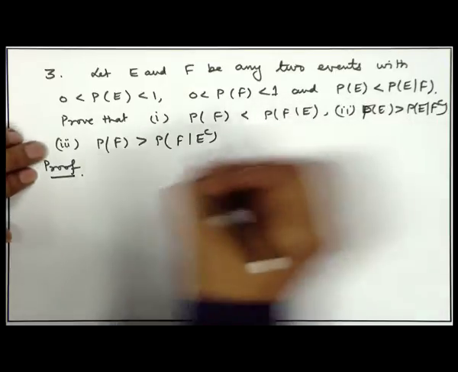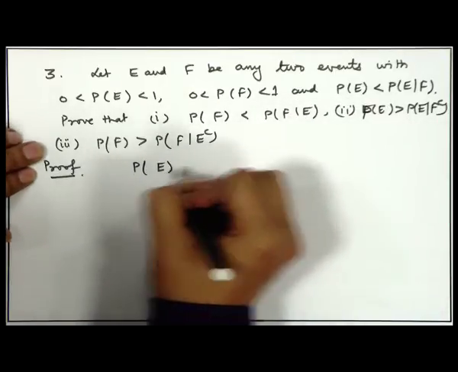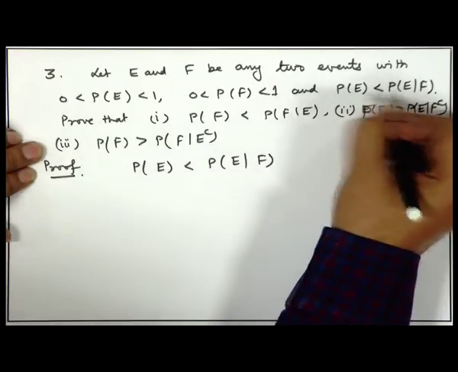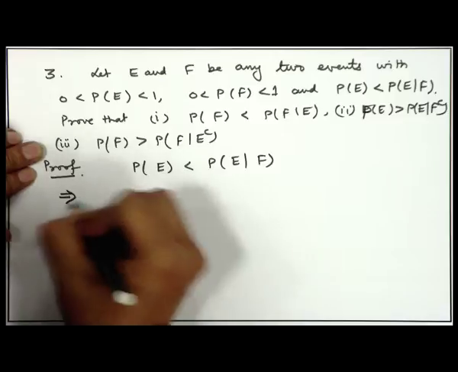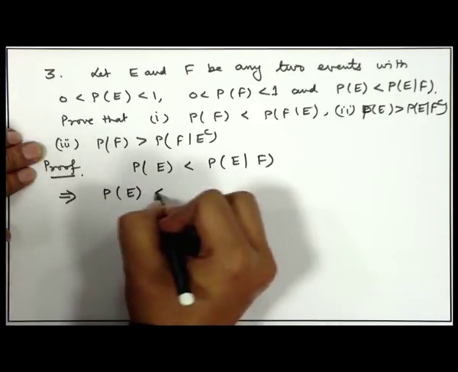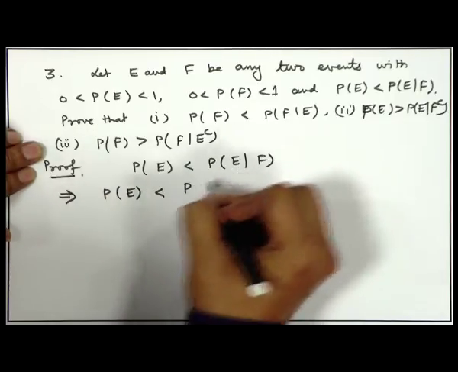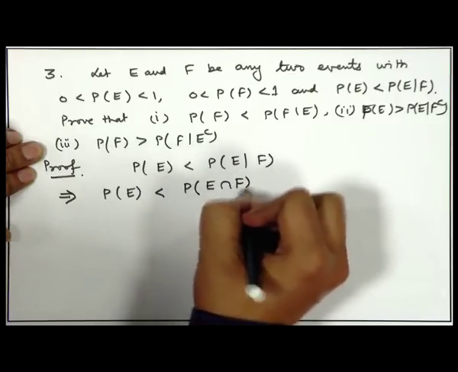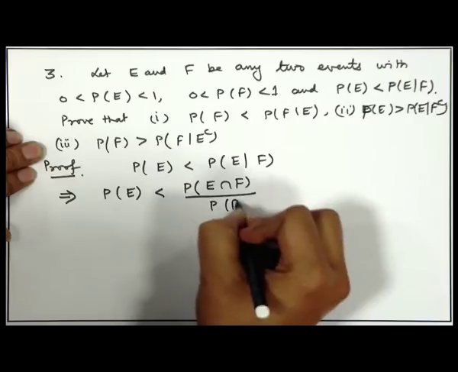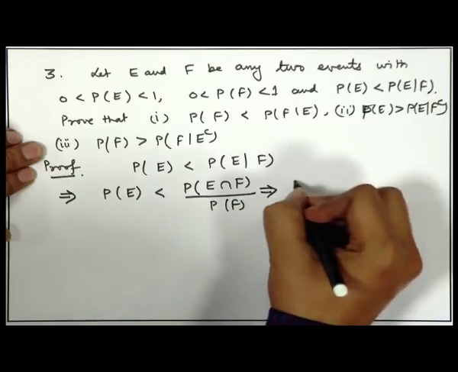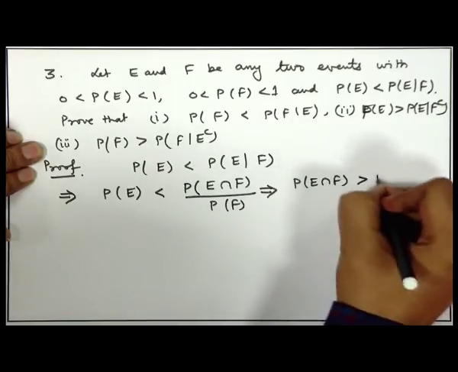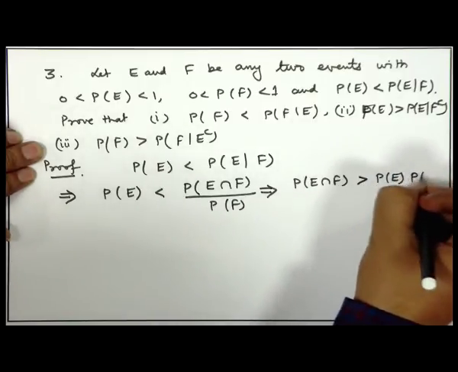Now, it is given that probability of E is less than probability of E given F. That is the condition given there. If we simplify this condition and apply the definition of conditional probability, probability of E given F is probability of E intersection F divided by probability of F. So, this means probability of E intersection F is greater than probability of E into probability of F.